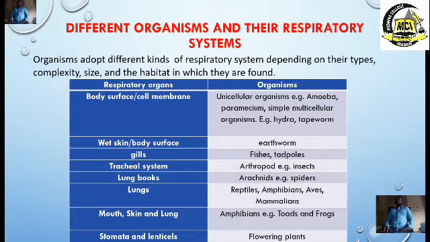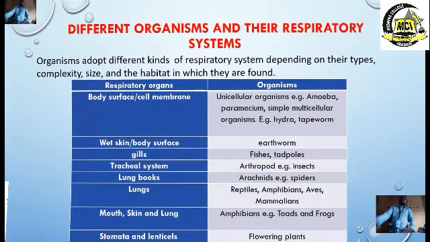Whenever we hear lungs, what comes to us as students is always the pulmonary respiration. Amphibians make use of different types of respiration. We have the cutaneous respiration, which is the skin, the lungs, and the buccal cavity. We cannot leave behind the plants. They don't have any special organ for respiration, but they make use of the stomata, and probably the lenticels for older plants.